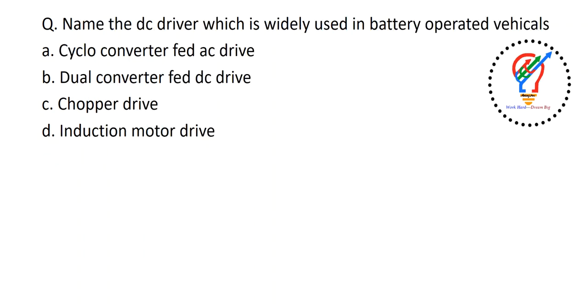Next one. Name of the DC drive which is widely used in battery operated vehicles. Cycloconverter fed AC drive, dual converter fed DC drive, chopper drive, induction motor drive. Okay, so it is the previous question. The answer is chopper drive.